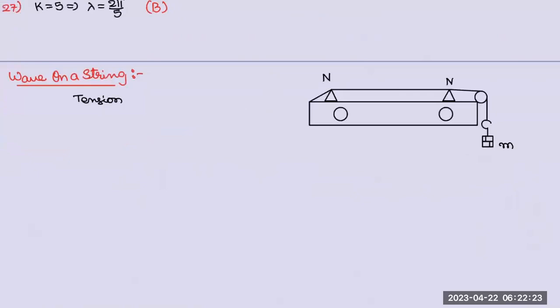Anyway, there must be some tension. We take tension as T, and the velocity of wave on a string will be square root of T by mu. What is mu? Mass by length. Mass by length is nothing but linear mass density. Clear? Sir, linear mass density lambda. Yes, we used lambda up to now, but here we use mu because lambda is already taken in waves. That's it. So on a string, the wave will definitely be a transverse wave, and it is a stationary wave.